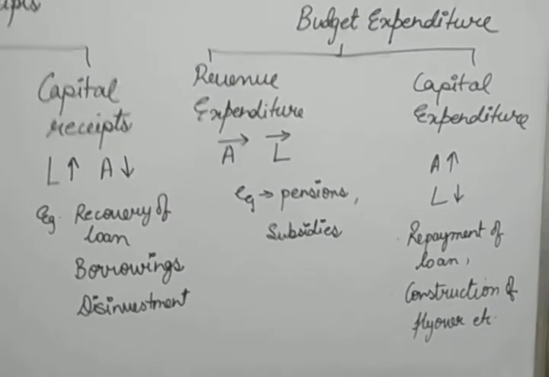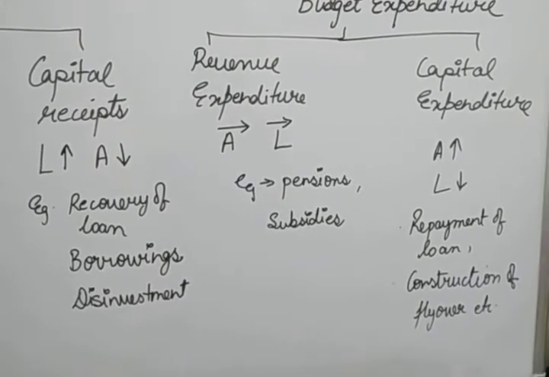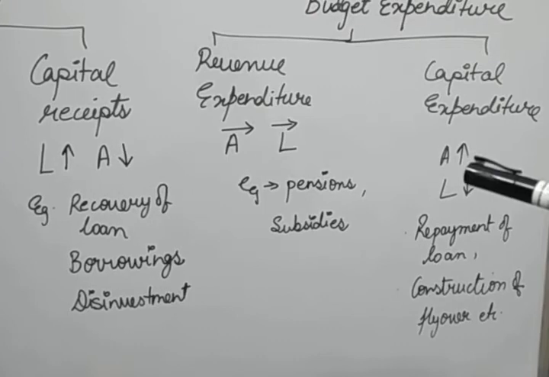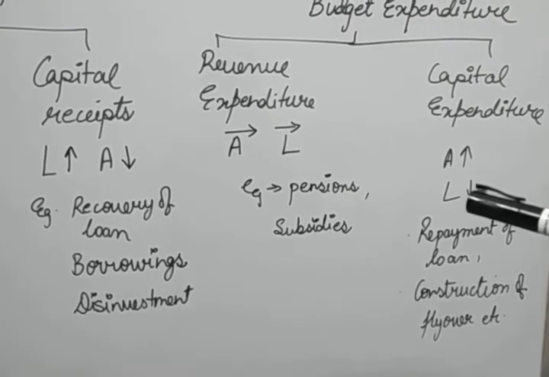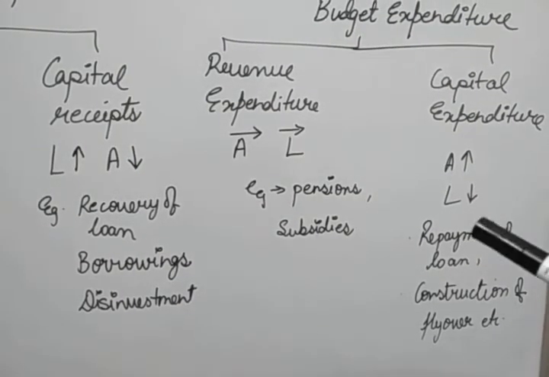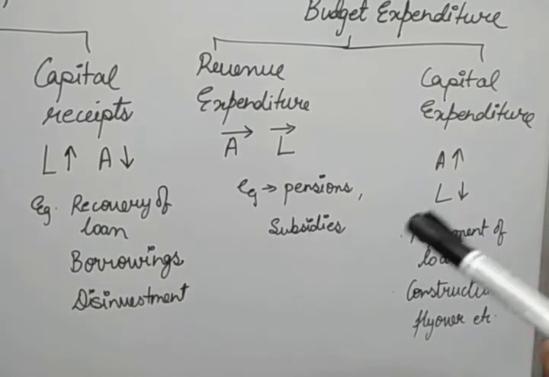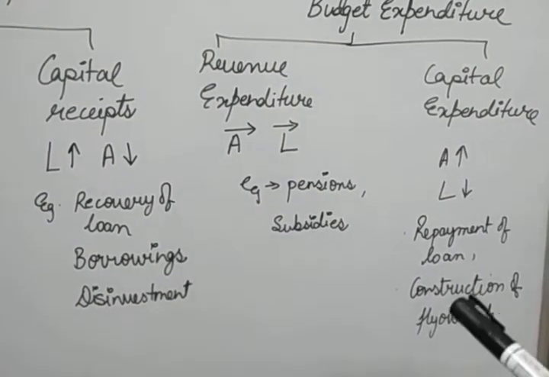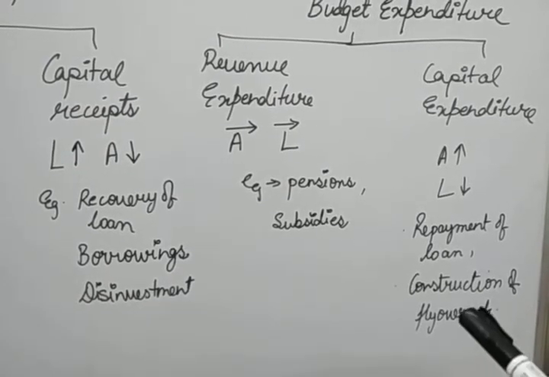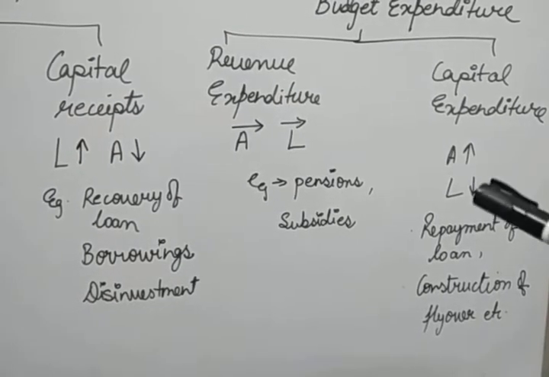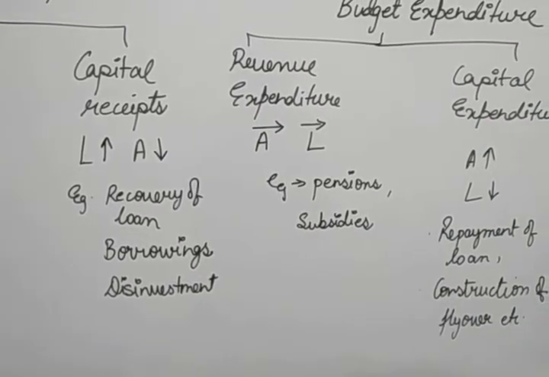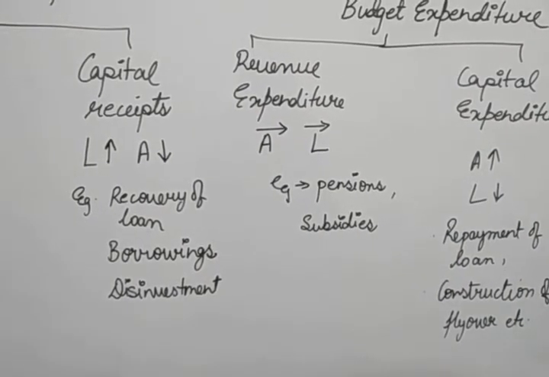Next one is capital expenditure. Capital expenditure is that which either creates an asset or reduces the liability of the government. Example, repayment of a loan. If repayment of a loan is done by the government, the liability will be reduced. Construction of a flyover, building, anything, so assets will be increased. Purchase of assets, land, building, everything will increase the assets for the government.